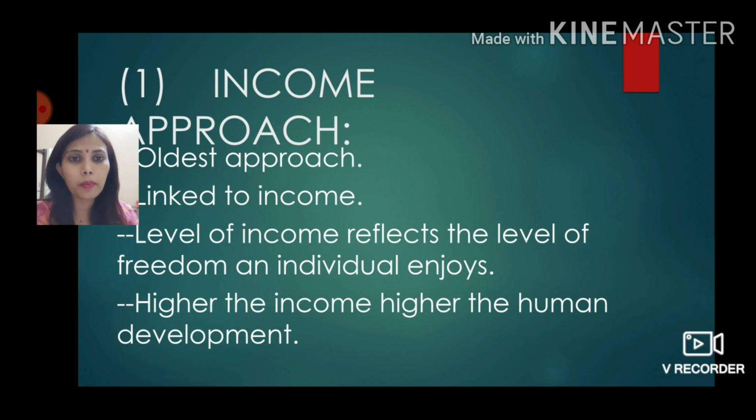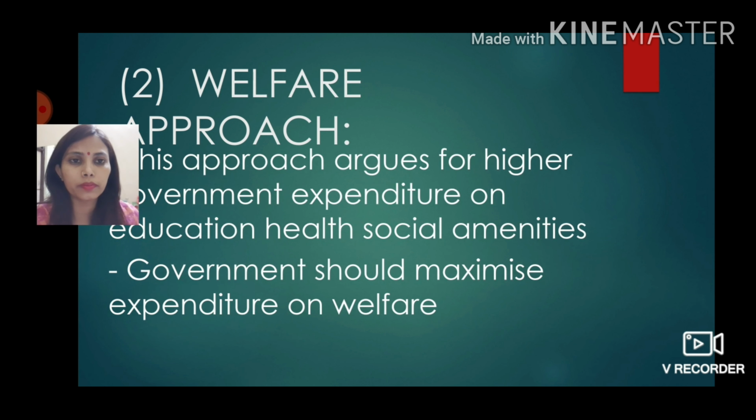So first is income approach. It's the oldest traditional approach of looking at human development. It is linked to income. According to this, if all the citizens of the country have really good or very high income, that means that country has high human development. It says that higher the income, higher the human development. Very simple.